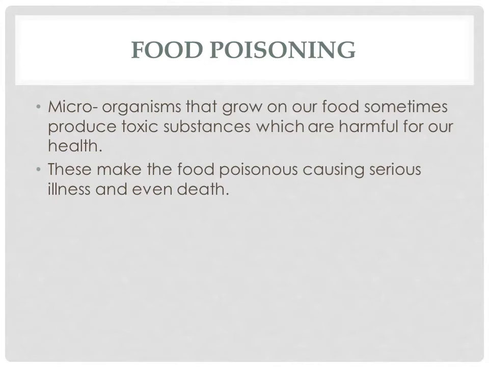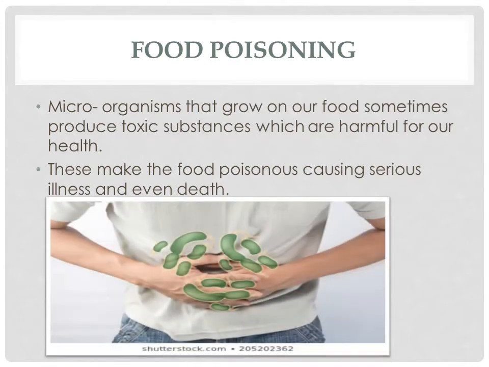What is food poisoning? Microorganisms that grow on our food sometimes produce toxic substances which are harmful for our health. These make the food poisonous, causing serious illness and even death. So the microorganisms which grow on food produce some poisonous substances, and we may fall ill if we consume that food which is contaminated by the microbes.